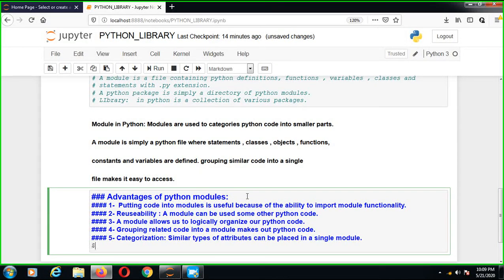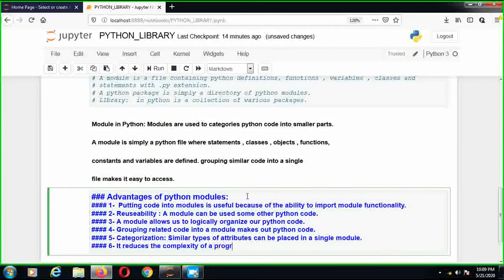And the next advantage: it reduces the complexity of a program to a large extent.